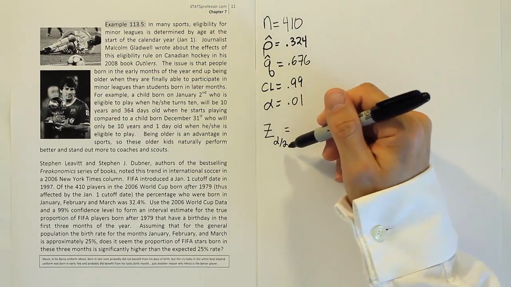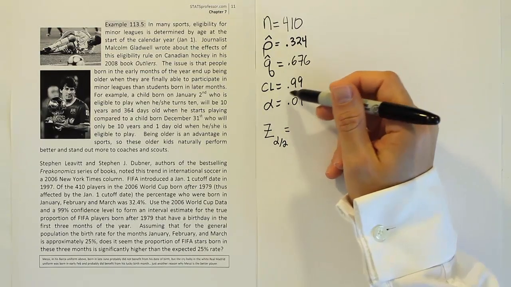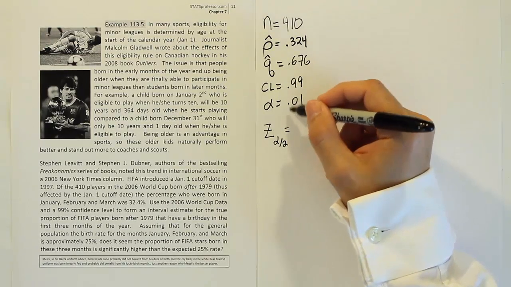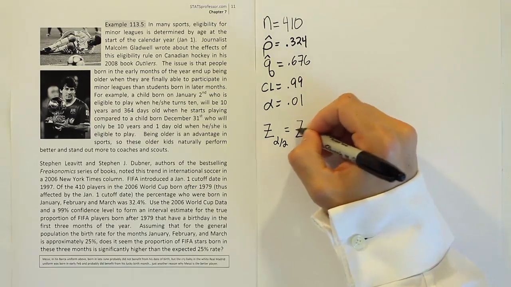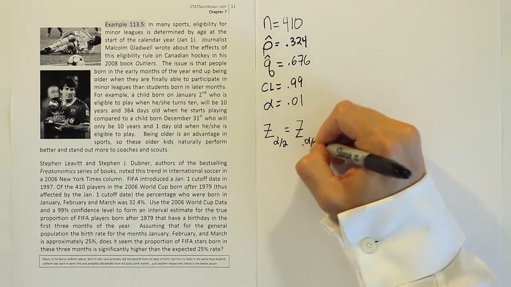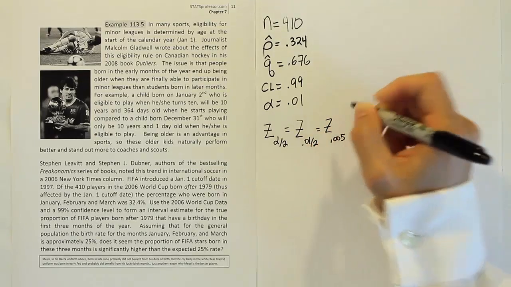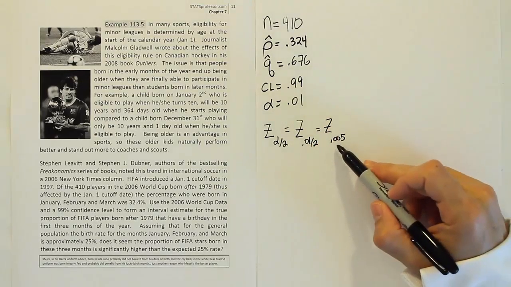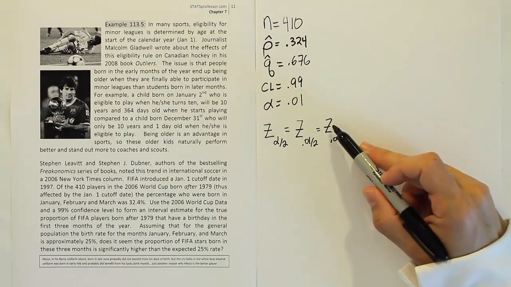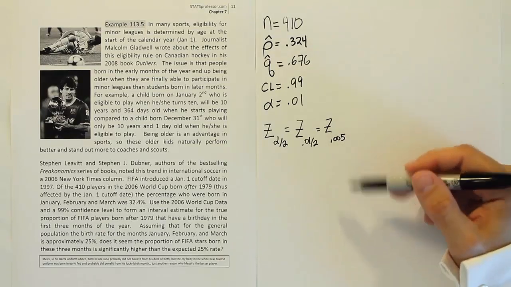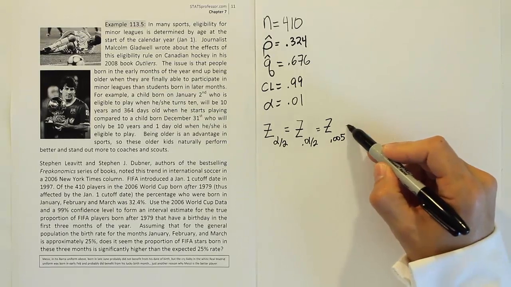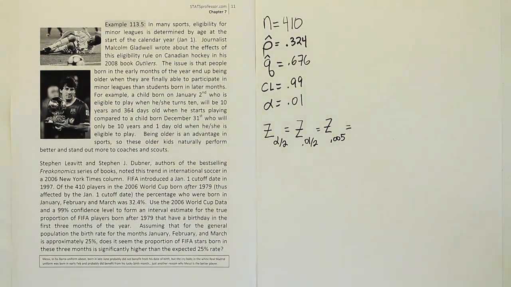All right, so z alpha divided by 2 for a 99% confidence interval, we need to go to our table and look up this alpha divided by 2. So we're going to be looking up 0.01 divided by 2. That's the same as looking up z 0.005. So in our table, we're going to go to the 0.005 row, and since we're looking for a z value on the t table, we're going to go straight to the bottom and find the number down there at the bottom. So let's go do that now, and we'll come back and fill in the answer.